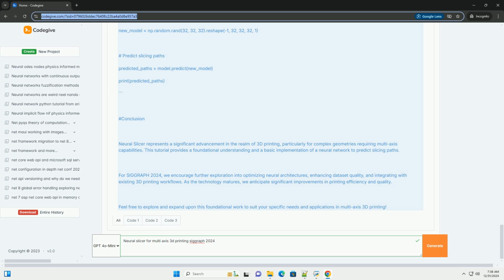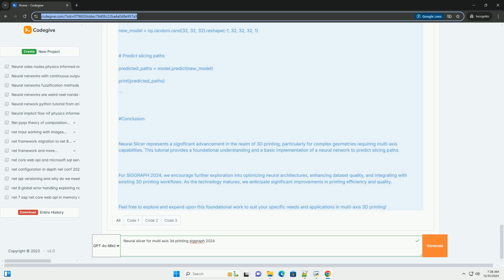Step 4, training the model. Now we can train the model with our dummy dataset. Python. Reshape data for model input. X = x.reshape(-1, 32, 32, 32, 1), adding channel dimension. Train the model. model.fit(x, y, epochs=10, batch_size=32, validation_split=0.2).